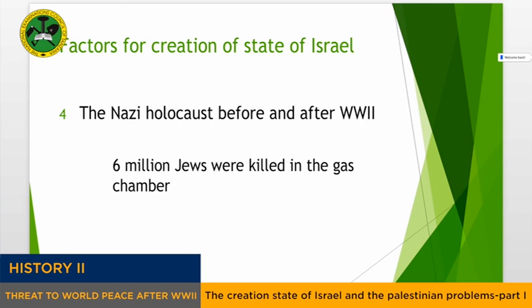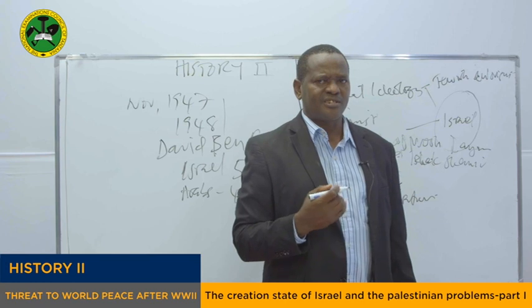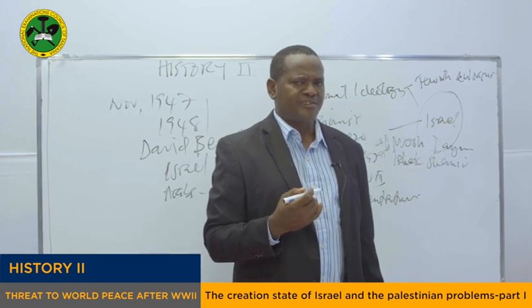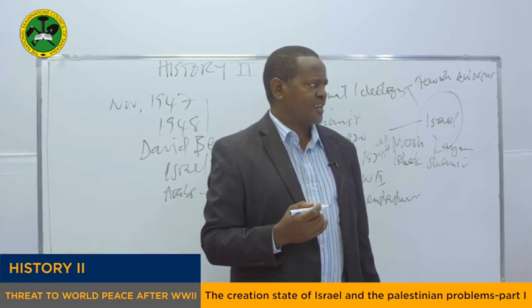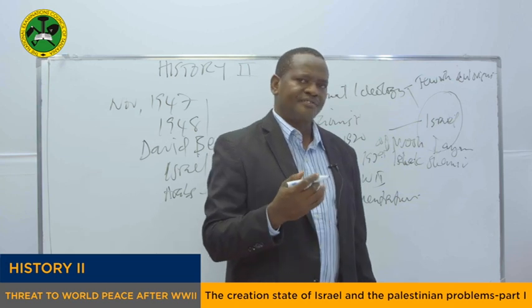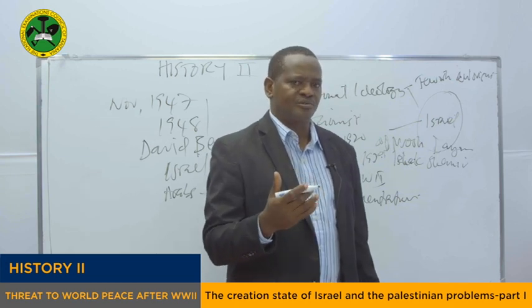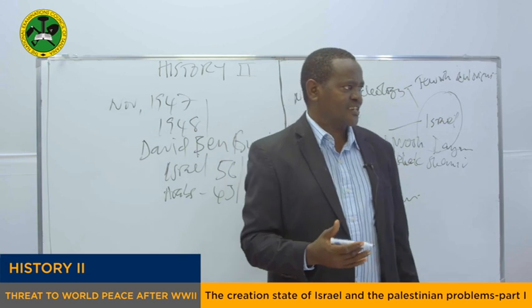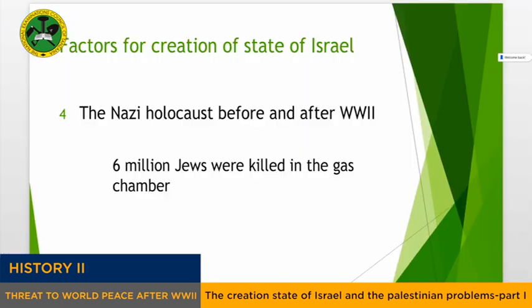So because of this Nazi Holocaust, after the Jews were killed in the gas chamber, the world felt sorry for the Jews. And this explains why some European countries supported Jews in the establishment of their new land, their new home. And this explains why Jews got a lot of support from such countries. And in fact, they were led by the United States of America.